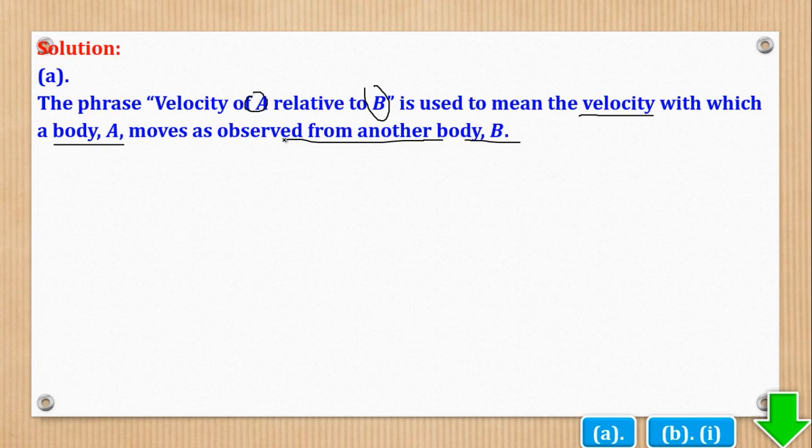That's what they mean by A relative to B. Velocity of A as it appears to the observer B, or velocity of A as seen by the observer B. Any is okay.